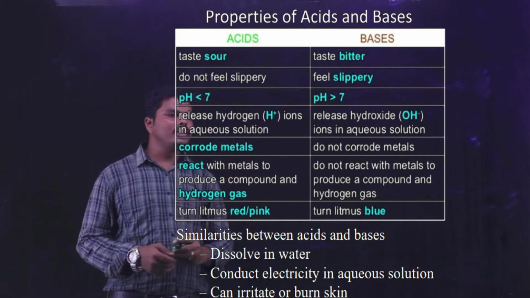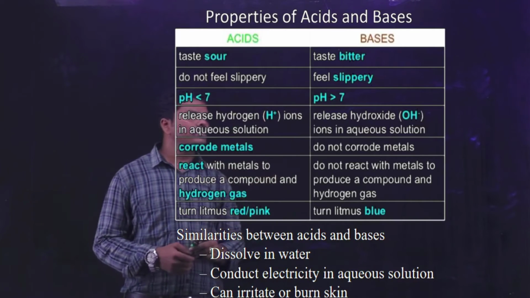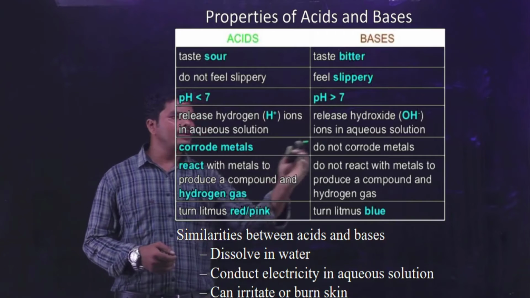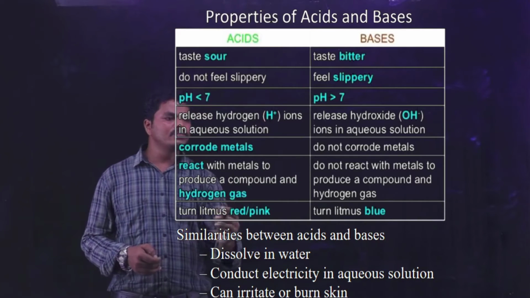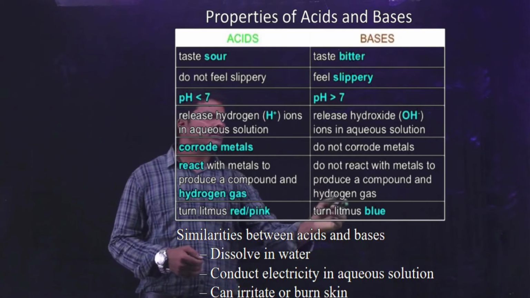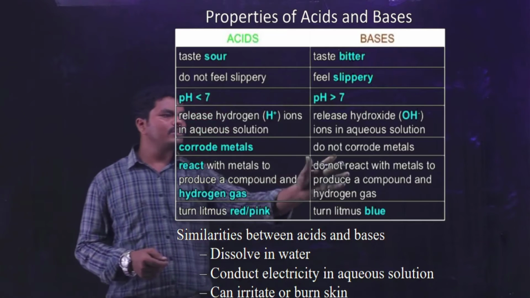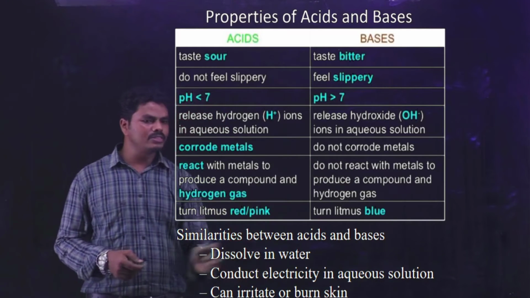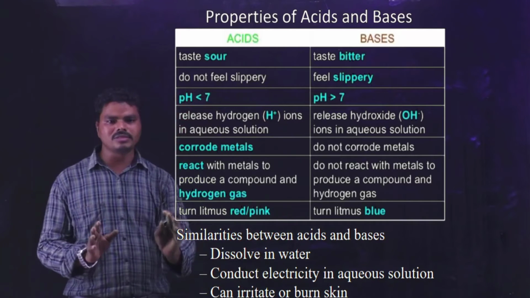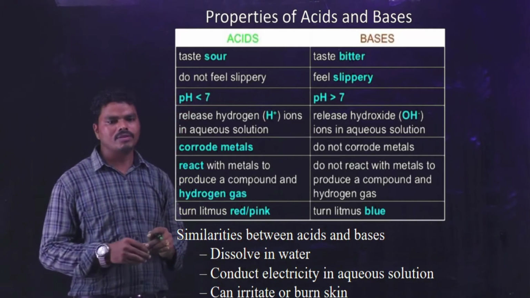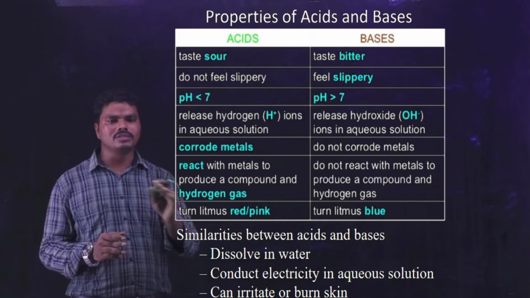Acids release the H plus ions when they are dissolved in the aqueous solution. Bases produce the OH minus ions when they are dissolved in the aqueous solution. And acids can turn the blue litmus to red color. Bases can turn the red litmus paper to blue color. So up to now we discussed the differences. When you see the similarities, they are dissolved in water. So both acids and bases can dissolve in water. Both have the same property, that is they are dissolved in water.